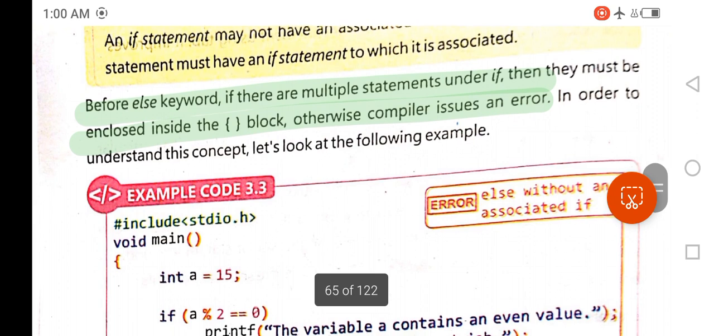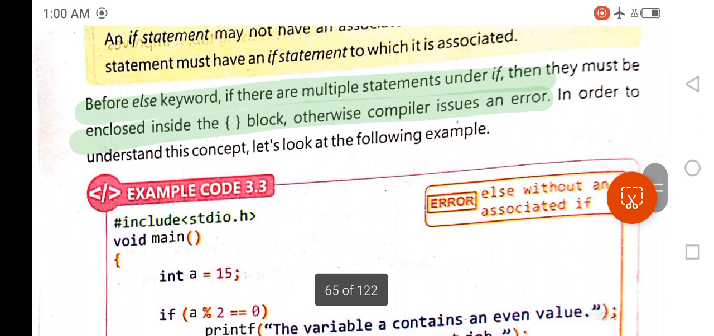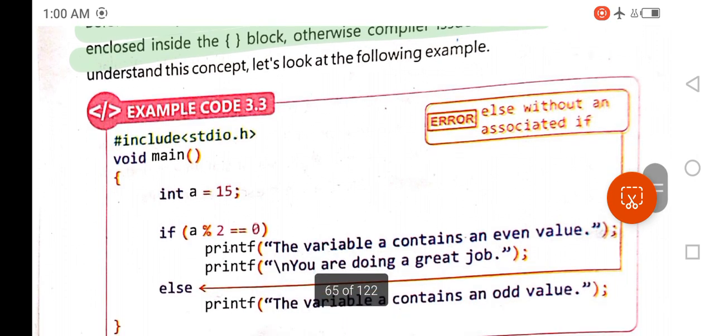So here the next lines are as follows: before the else keyword, if there are multiple statements under the if statement, they must be enclosed inside curly braces, otherwise the compiler issues an error. Let's look at the example.